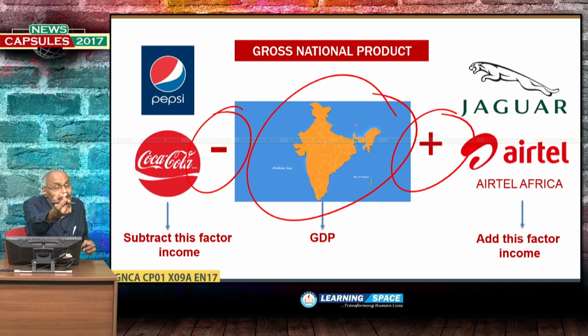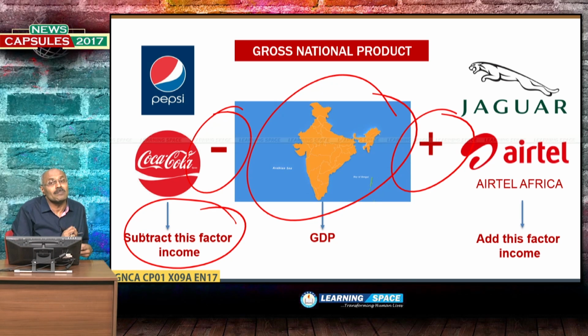Foreign firms like PepsiCo, Coca-Cola, Toyota, all these firms generate income, and the income earned by these companies in our country is to be subtracted. So, this is known as subtracting the factor income.